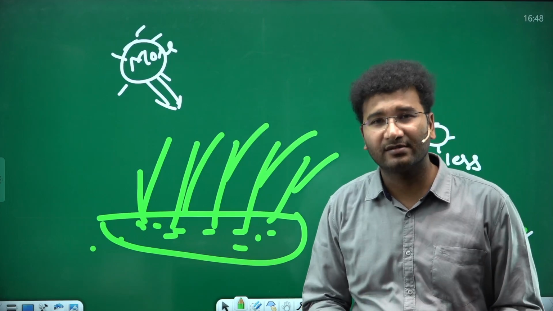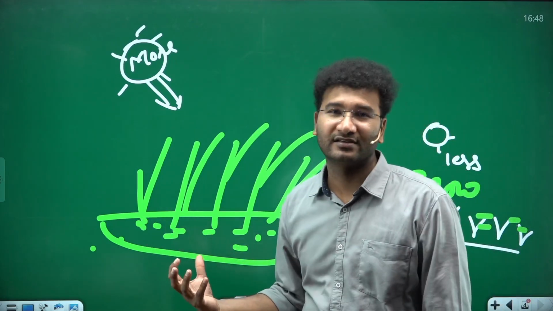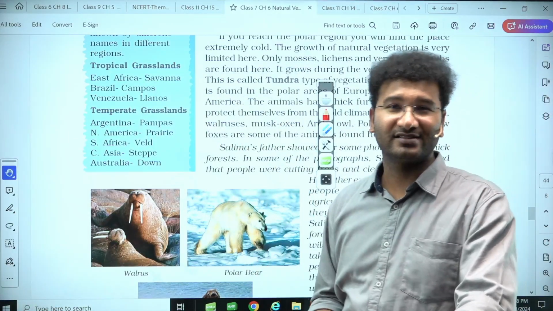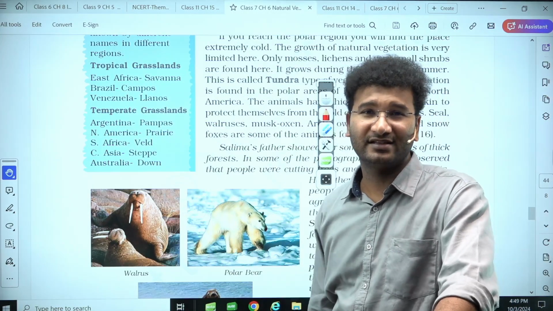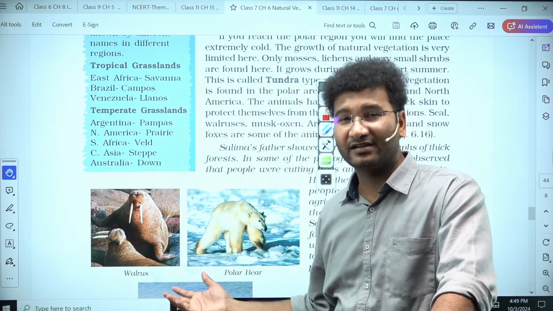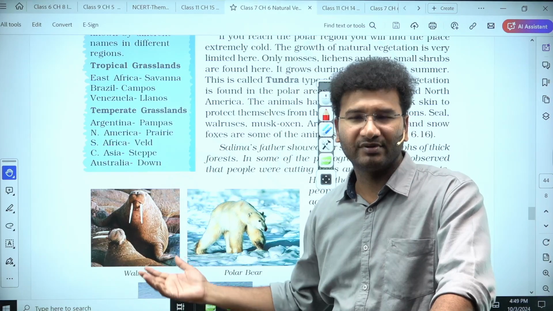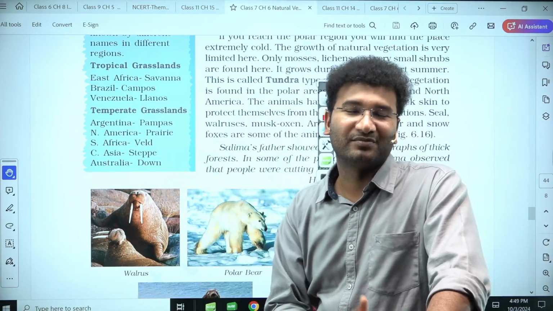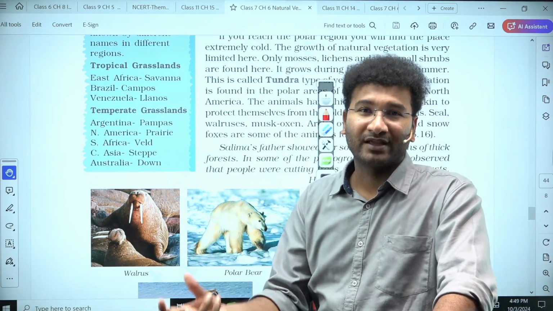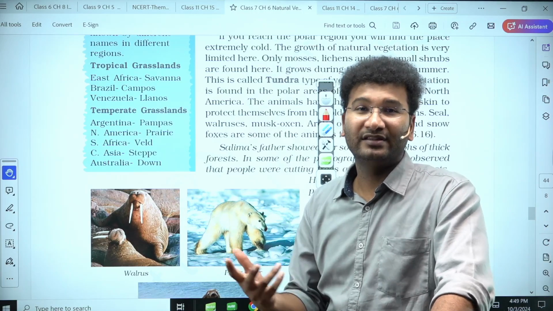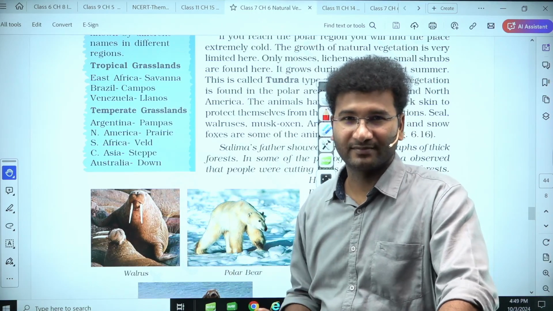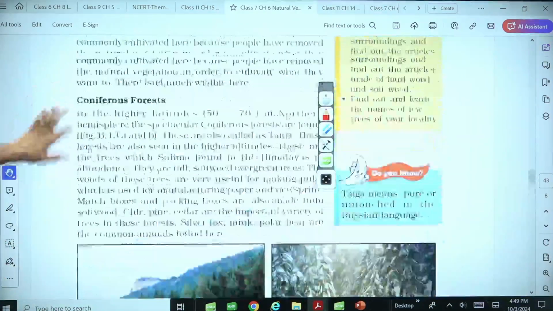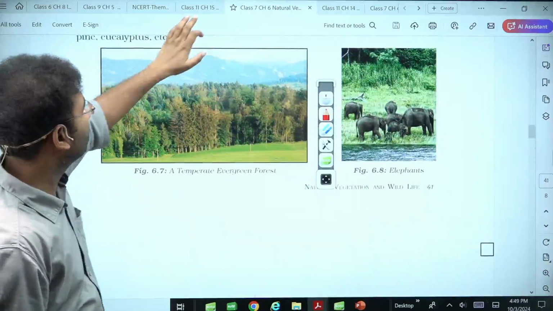The kind of animals that are present here are basically grass-eating animals. Let's say zebra is there, it's a grass-eating animal. Elephants are there, that is a grass-eating animal. Likewise, there are animals which are eating grasses, horses are there, cattle are there, sheep will be there. Behind these animals, there will be predators which will come. There might be leopards, tigers, lions. So in these grasslands also you will find these kinds of species, right? All of them are interlinked. Now this is your vegetation and I'll teach you in a detailed manner, but first let's have a look